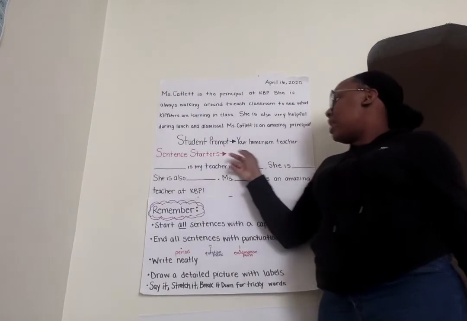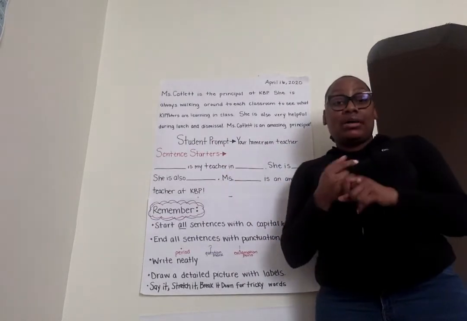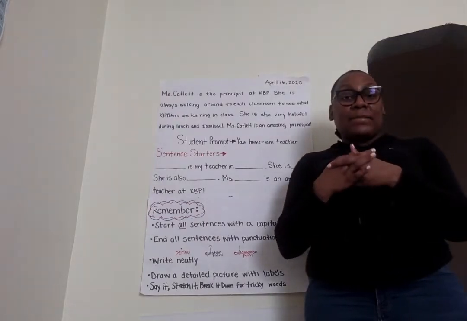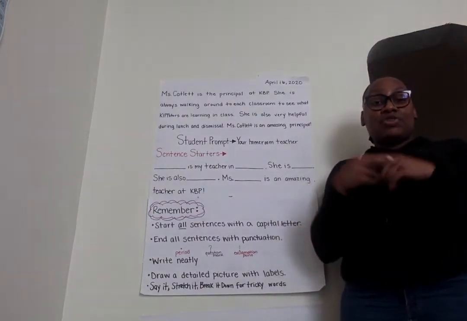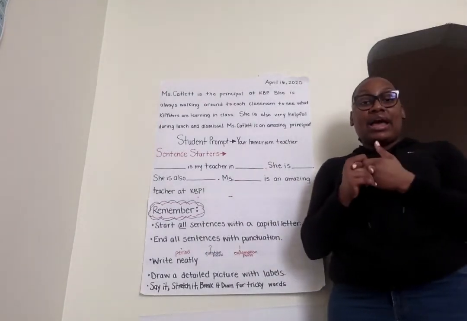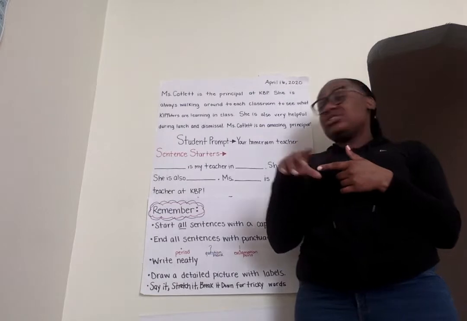So, your prompt is your homeroom teacher. If you're in Hampton, you're going to write about Miss Miller. If you're in FAMU, you can write about Miss Schwartz. If you're in A&T, you can write about either myself or Mrs. Ellis. And if you are in Southern, you will write about Miss Schultz.